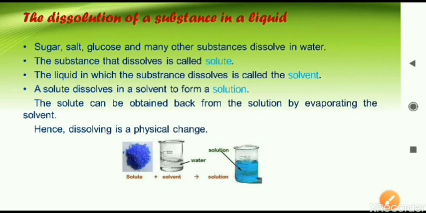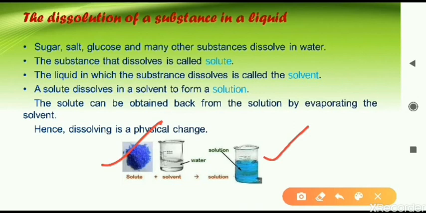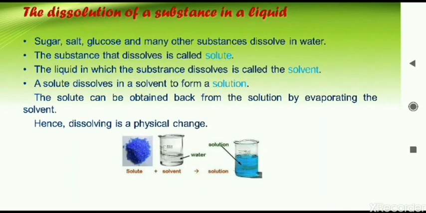In the solute, copper sulfate is there. In this solution also, copper sulfate is there. The chemical is not changing, nothing new is forming there. So no new substance is formed. The second condition was reversible. Both the conditions are fulfilled here. That is why this particular example of dissolving is a physical change.